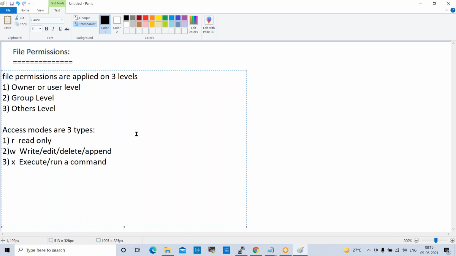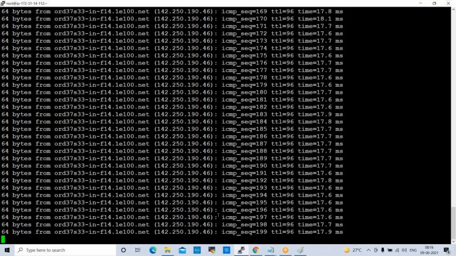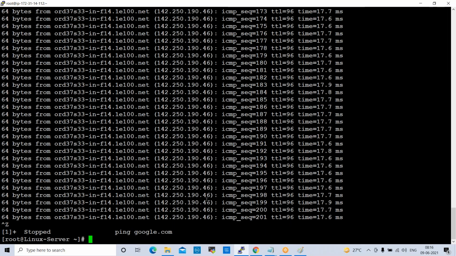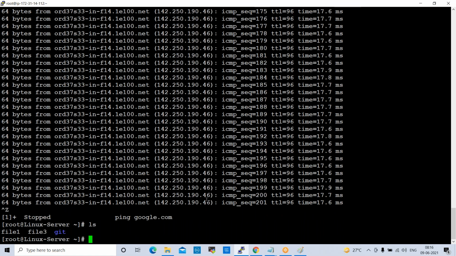Fine. So how can we apply permissions to a file? Let us go to the console here. Control Z to stop this. Now if you check ls here, these are the files we created yesterday, right?